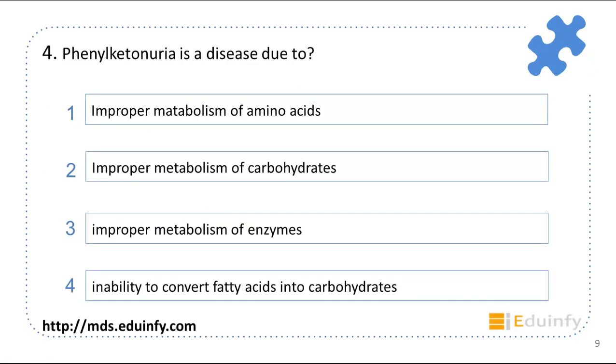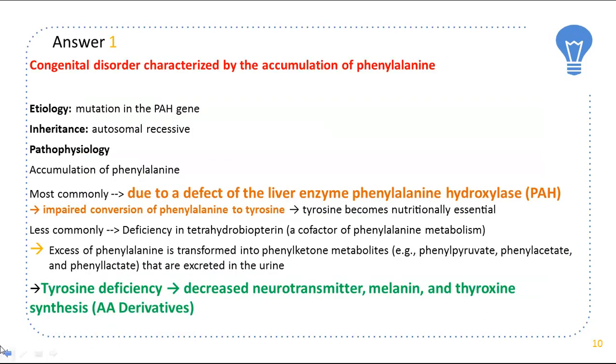Next question, phenylketonuria is a disease due to improper metabolism of an amino acid. It is characterized by accumulation of phenylalanine. So this is basically a mutation in the PAH gene, that is the phenylalanine hydroxylase enzyme is affected. There is a defect in the liver enzyme, that is phenylalanine hydroxylase. There is impaired conversion of phenylalanine to tyrosine. Tyrosine deficiency leads to decreased synthesis of neurotransmitters, melanin and thyroxine.